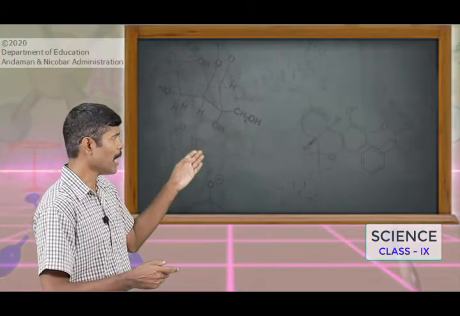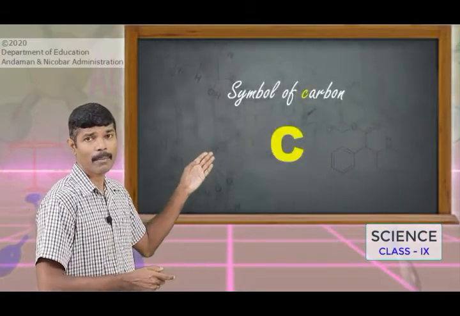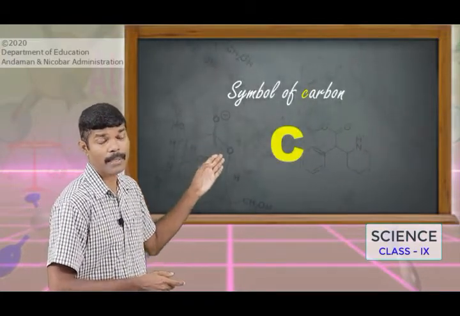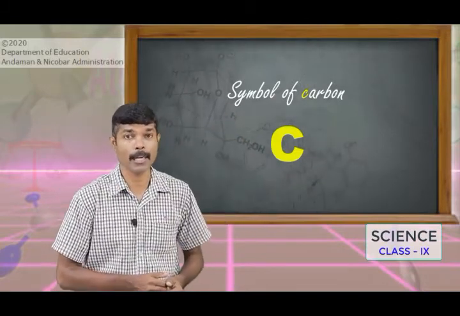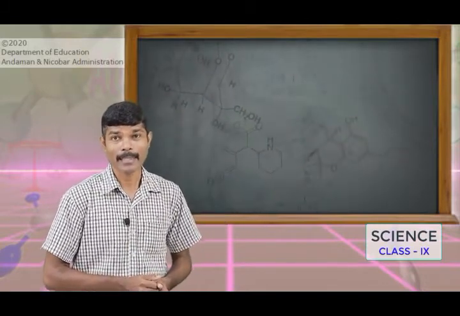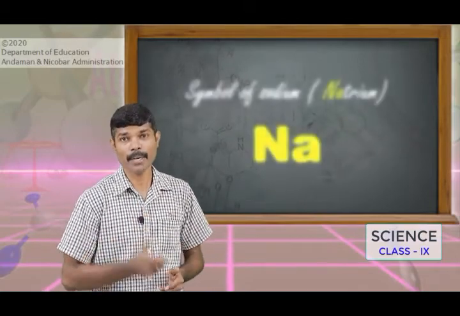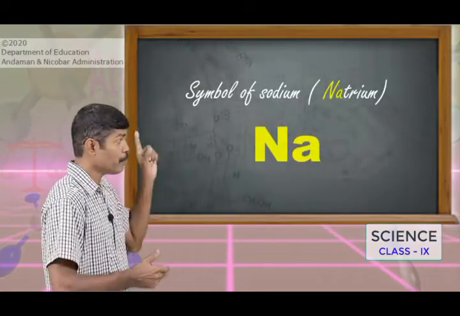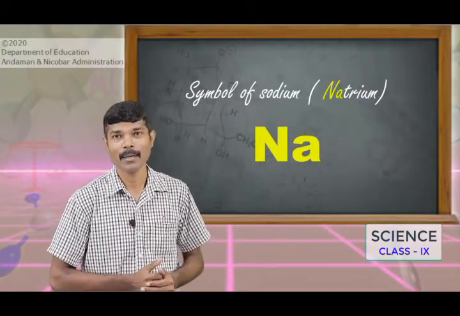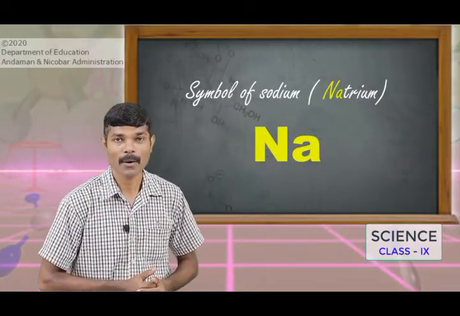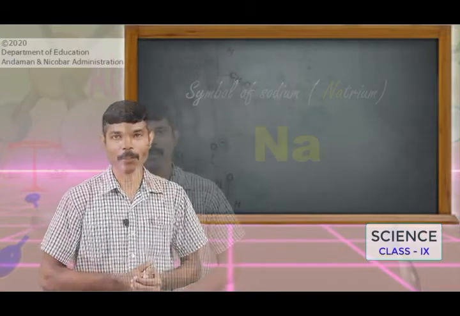Similarly, the symbol of carbon is the first letter of carbon, that is C, and it must be expressed in capital letters. Whereas the symbol of sodium is Na, the first letter should be capital, but the second letter should be in small letter or lower case.